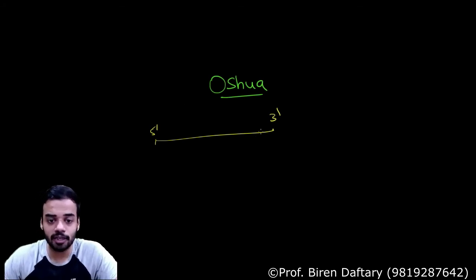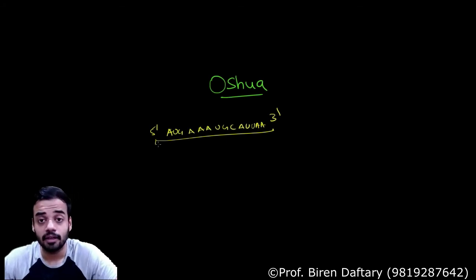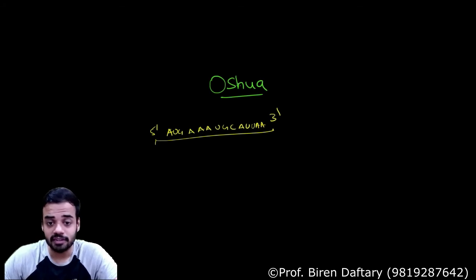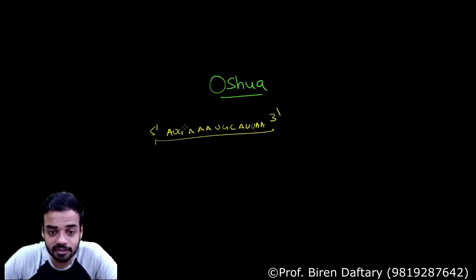Now this mRNA will have a sequence, a start codon, a stop codon, and all the sequences in between. All these codons are present. Now what Ochoa said was, this mRNA is very small. After this mRNA is formed, the sequences between the start and stop codon duplicate.